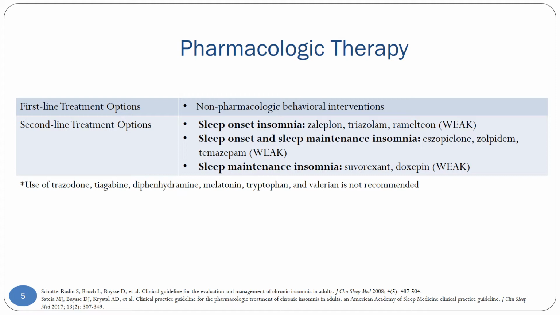And oftentimes in clinical practice, we see people jump right to medications when really medication is recommended as second line, and even as second line, the evidence for it is weak compared to our non-pharmacologic interventions. So, you just really want to make sure that patients are doing everything they can from a non-pharmacologic perspective before adding medications. The type of medication that we use is going to depend on the type of insomnia that the patient has. So, for example, are they having trouble falling asleep or staying asleep?